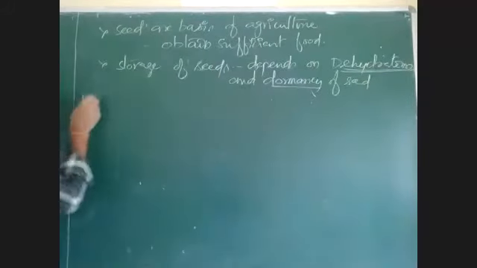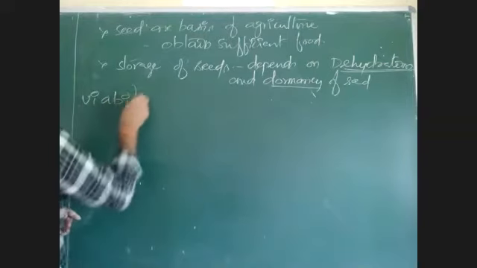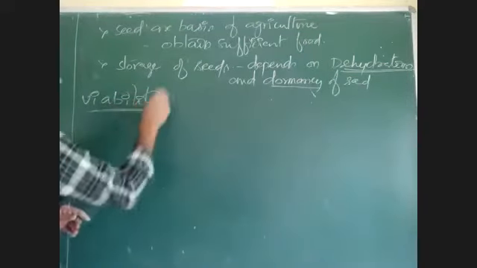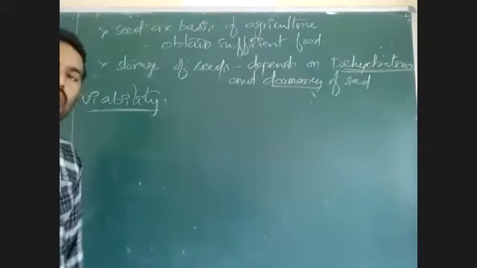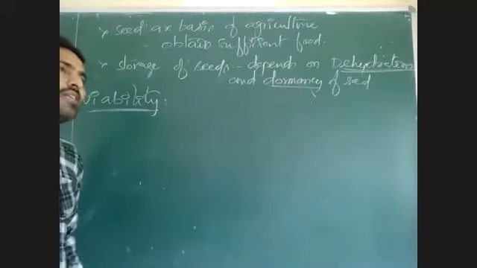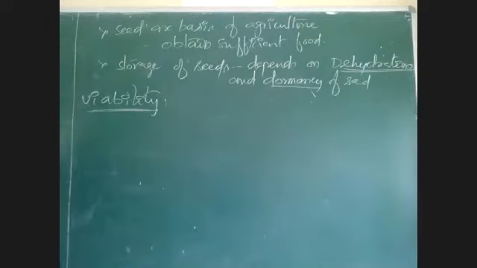And if you see viability of seed, what is viability? Viability of seed means each and every seed or each and every embryo of every seed has a capacity to germinate and establish into plants. That is called as viability.